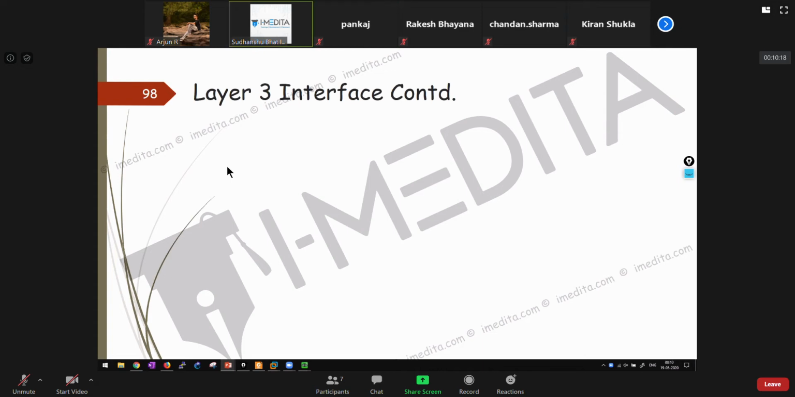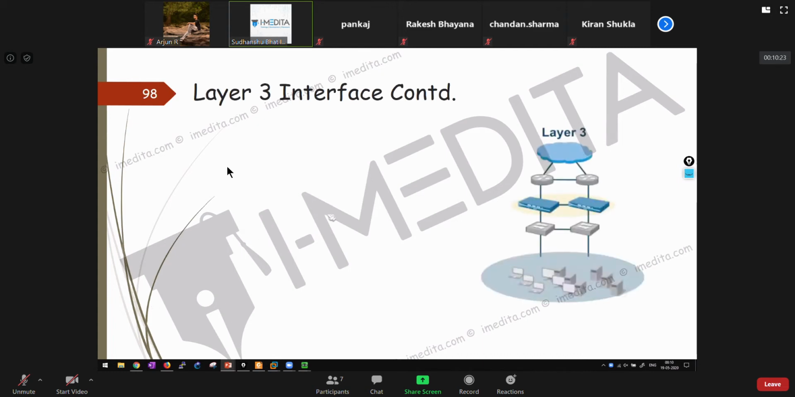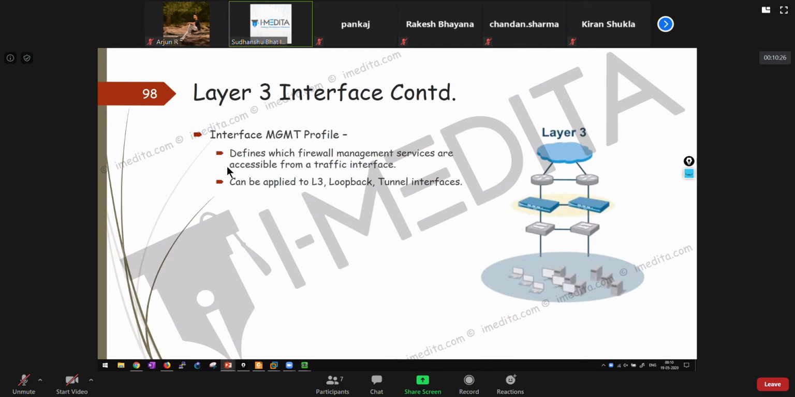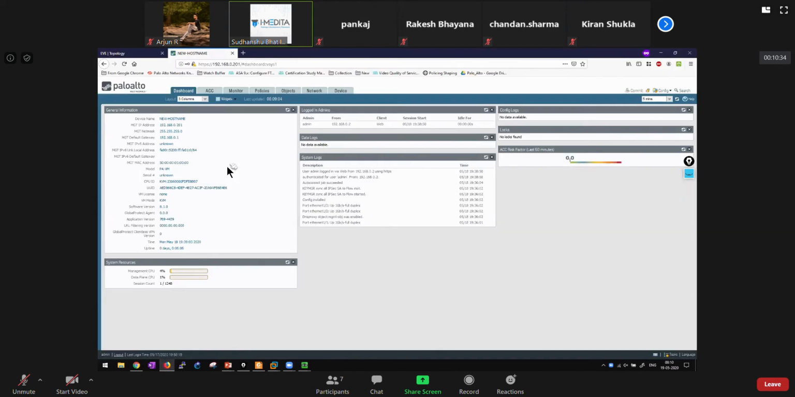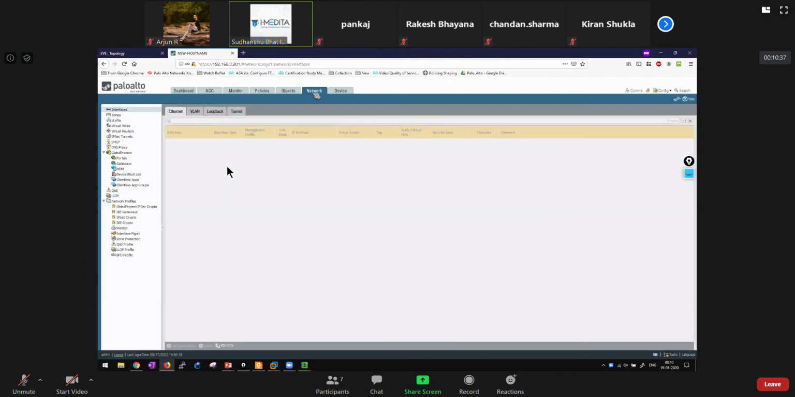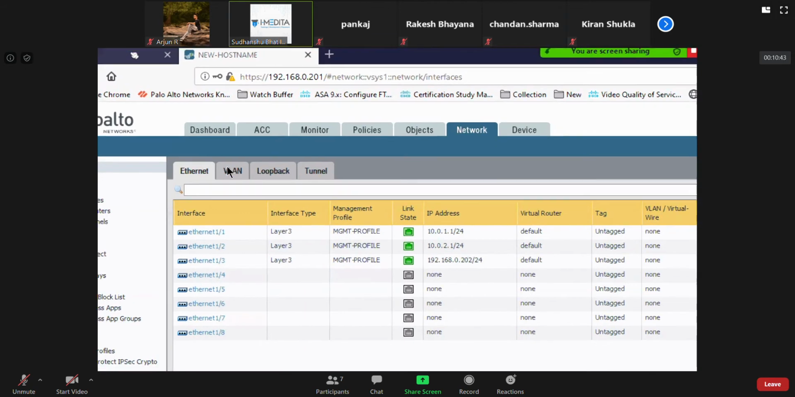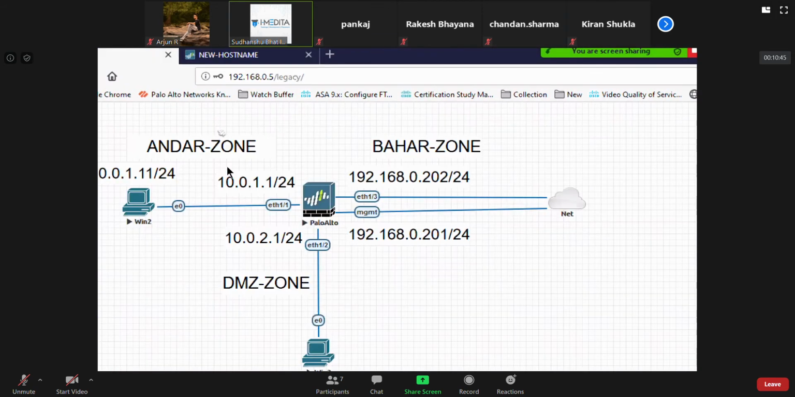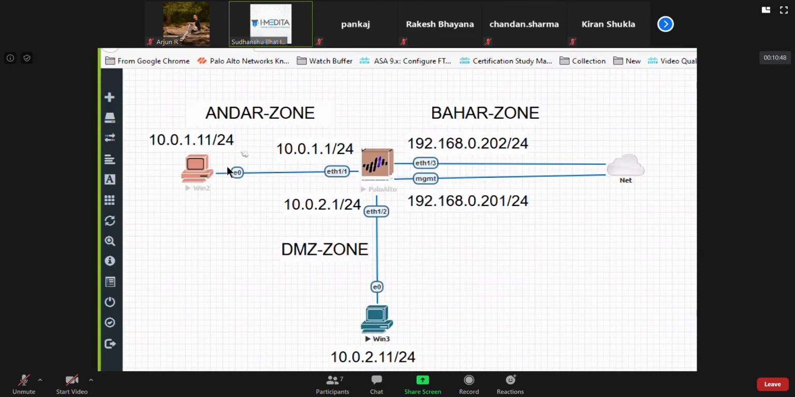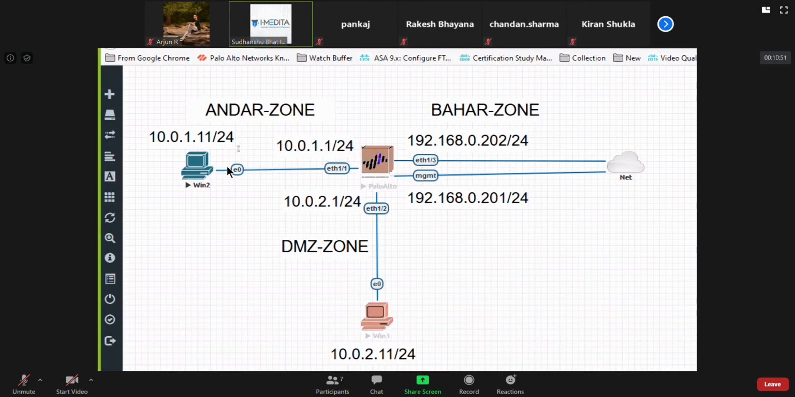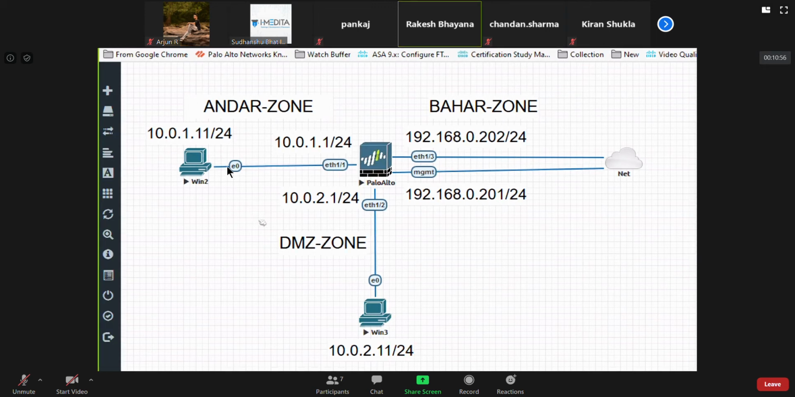Fine, let's begin. We discussed layer 3 interface yesterday, and I just wanted to quickly touch on the interface management profile, although we have done this already. I hope you guys remember, I showed you that by default, when I try to ping from Win1/1 or Win3 to Ethernet1/2, it didn't work, although Win2 and Win3 both were in the same zone.